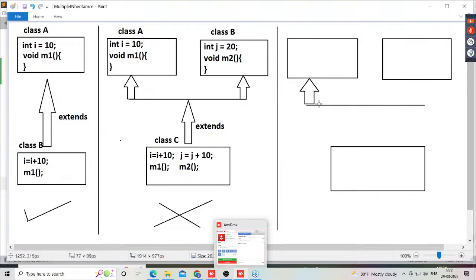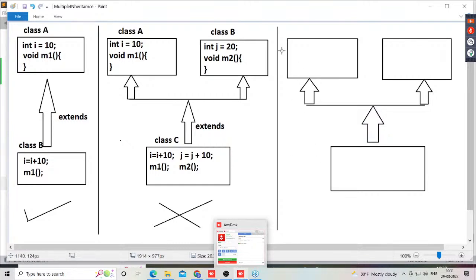Here we provide an upward arrow, and here also an upward arrow.